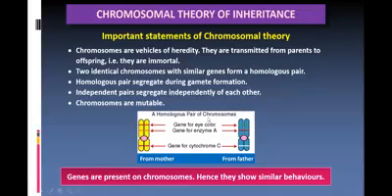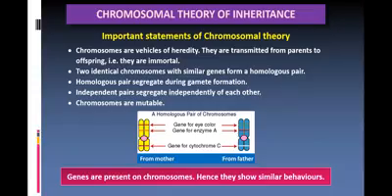If you look at the eyes of every individual, there may be a difference in color. That color of the eye is decided by one of the genes present on the chromosome.